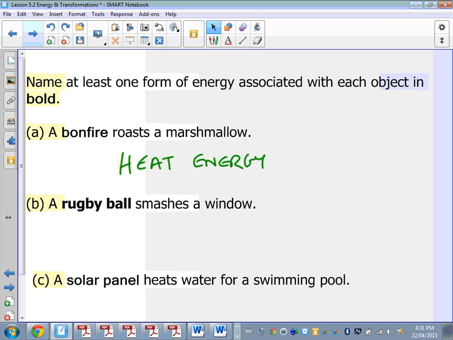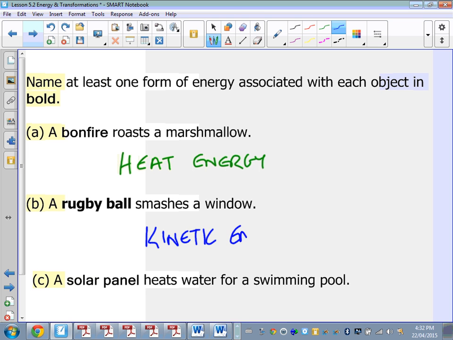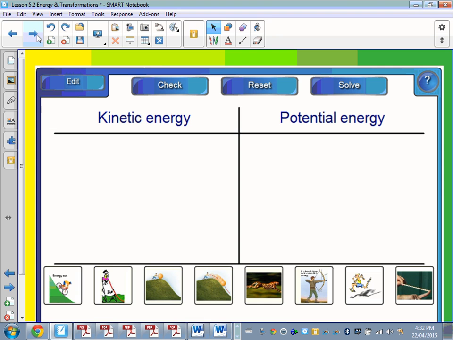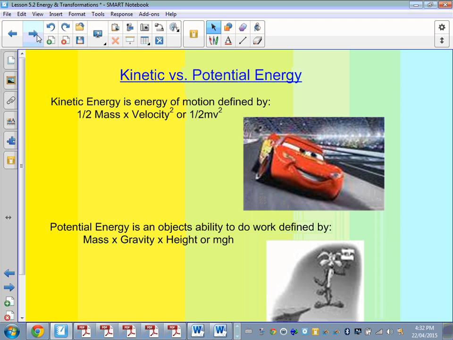A rugby ball smashes through a window. Maybe we might put that down as kinetic. I would challenge you to think of other forms of energy, not just kinetic. There's other energy in play there when that is happening, so think about other different types of energy. The two main types of energy we learn about firstly are kinetic and potential, specifically gravitational potential. And we already discussed this.